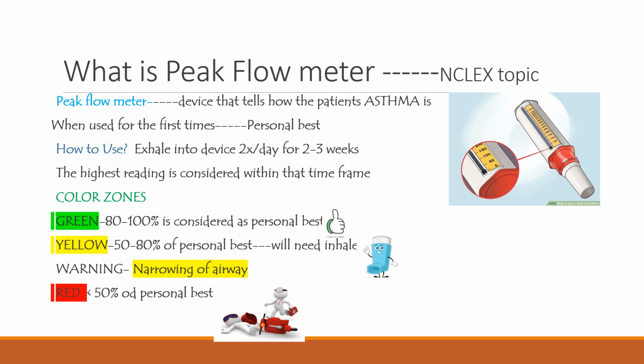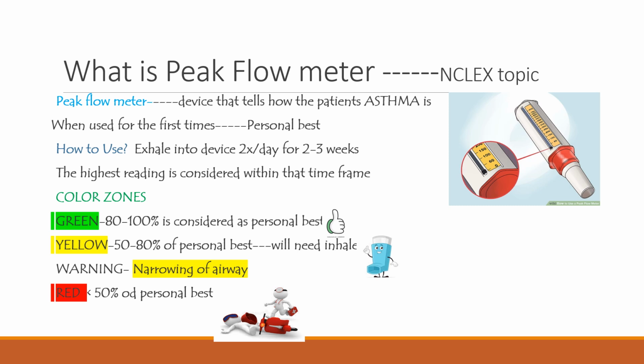Now we will talk about the peak flow meter. This is an important topic in the NCLEX. The peak flow meter is a device that tells how the patient's asthma is. When it is used for the first time, the reading is considered the personal best, that is how much effort the person is able to do. How is it used? The person exhales into the device 2 times per day for 2 to 3 weeks. The highest reading within that time frame is considered.